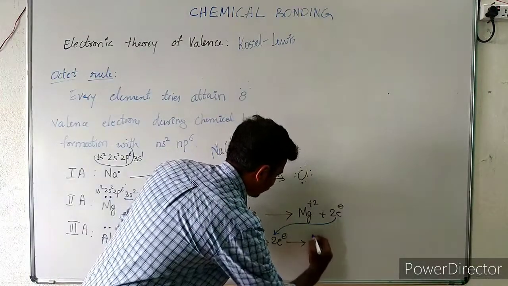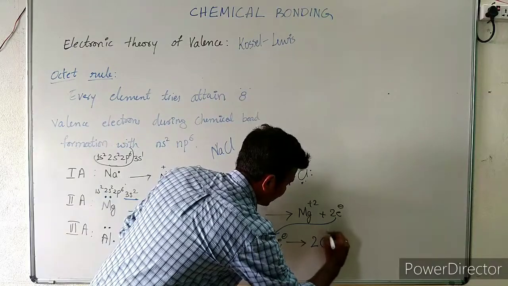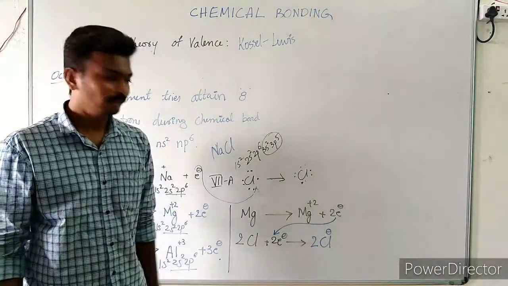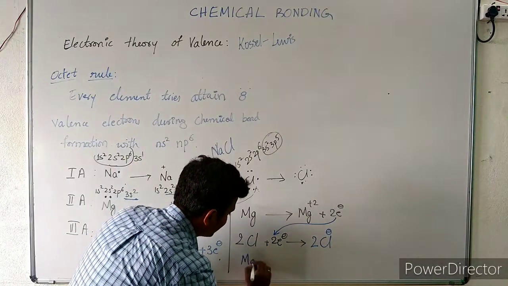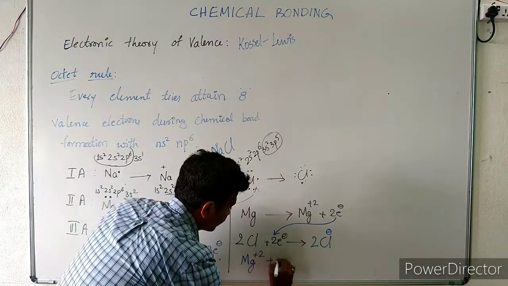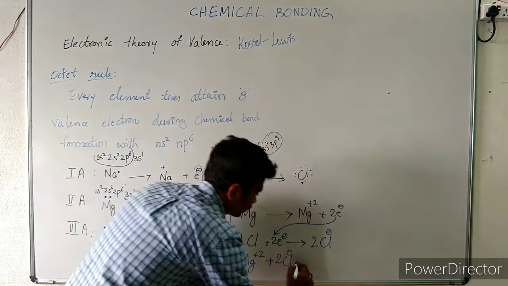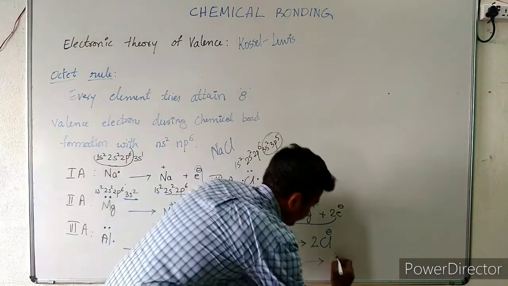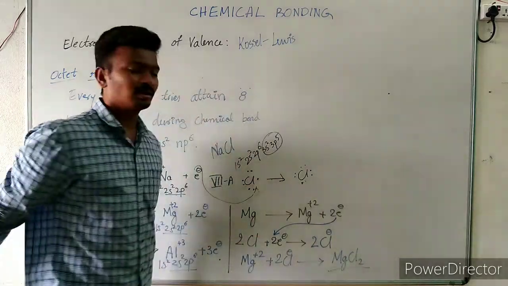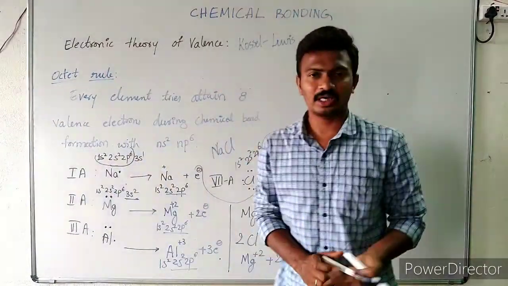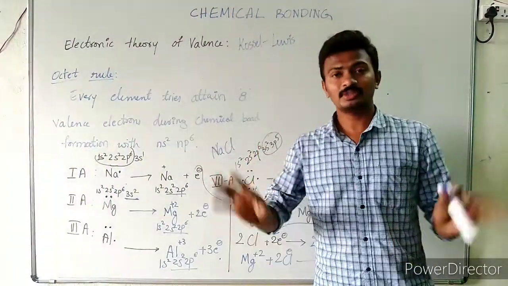So here chlorine will be forming 2Cl minus. Now this Mg plus 2 and 2Cl minus are going to form MgCl2. So the formula of magnesium chloride is MgCl2, not MgCl.